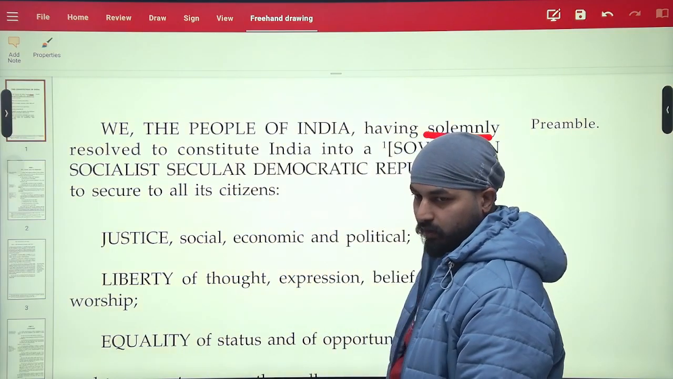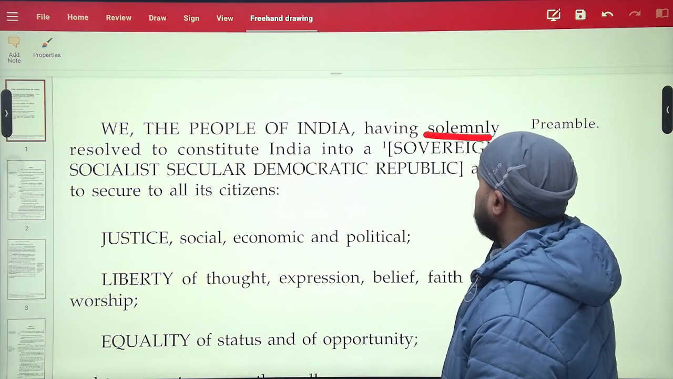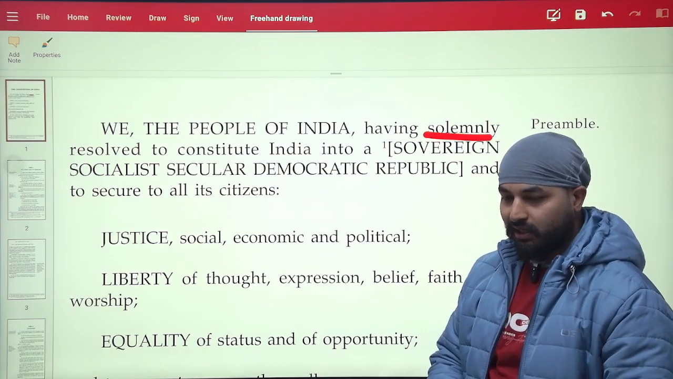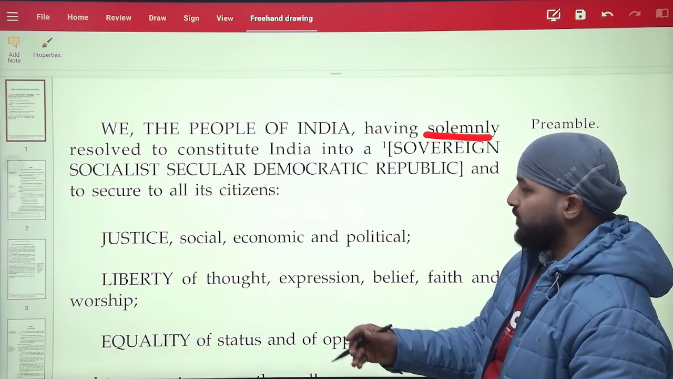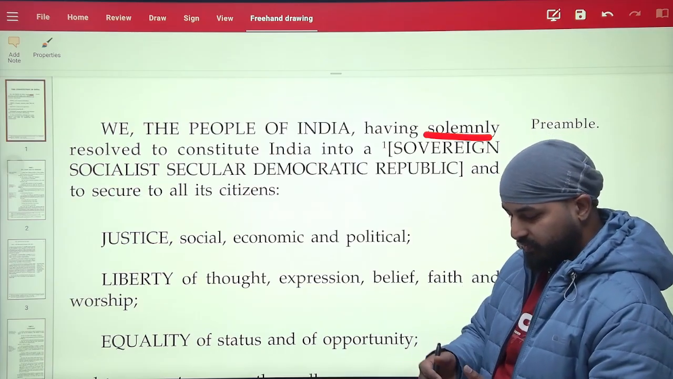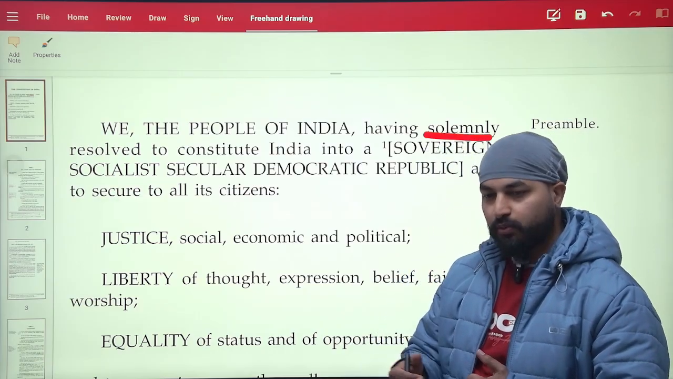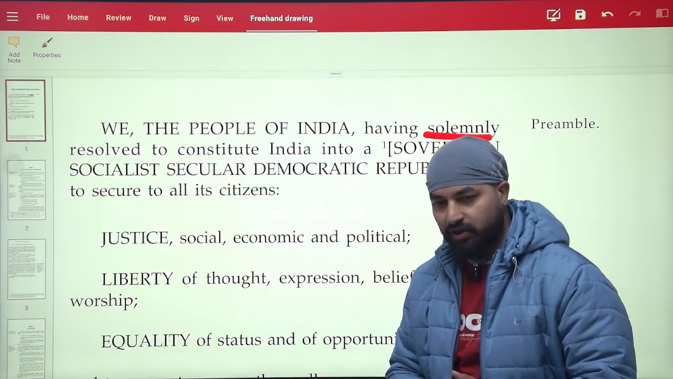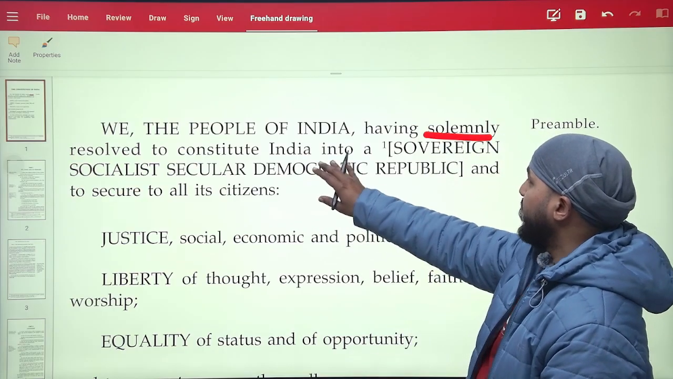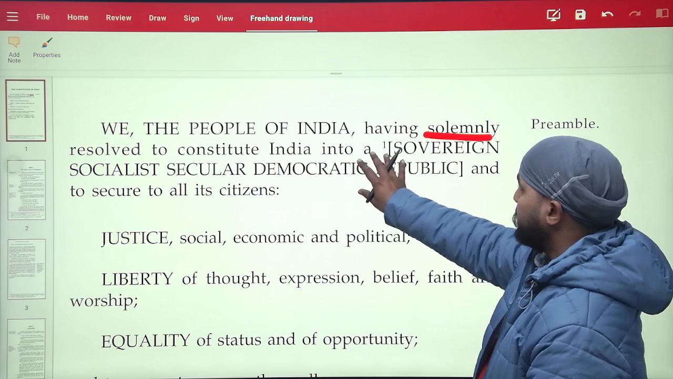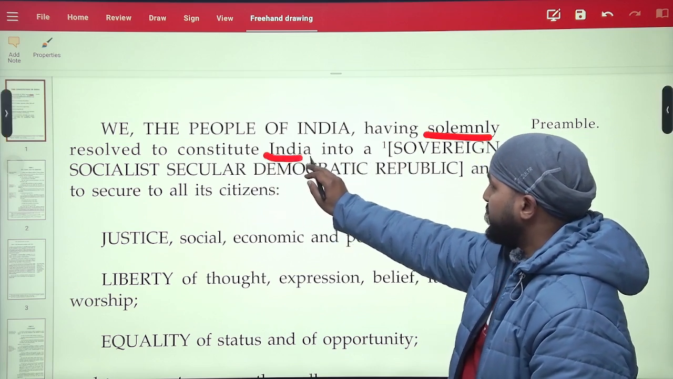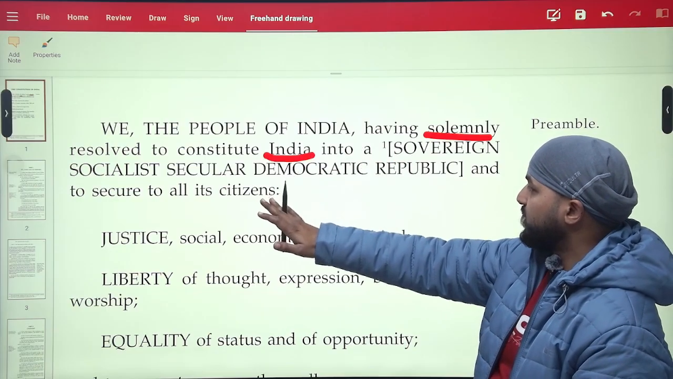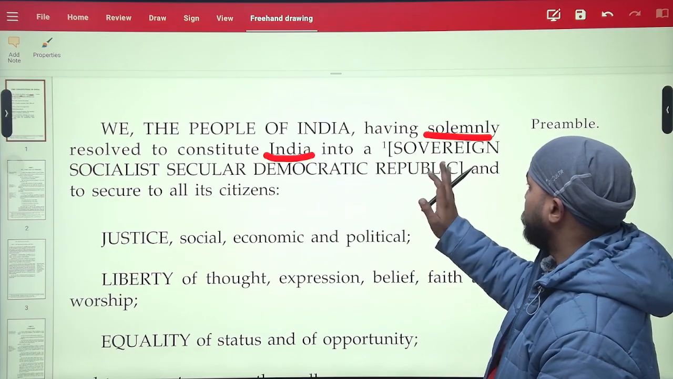This is an important word. Why is there a solemn resolve? Solemn means committed, a legally committed resolve. It is not just that we have decided, we have committed to this cause. So this shows the intensity of that resolve to constitute India, here we are describing the newly formed nation India, that will always be a sovereign, socialist, secular, democratic republic.